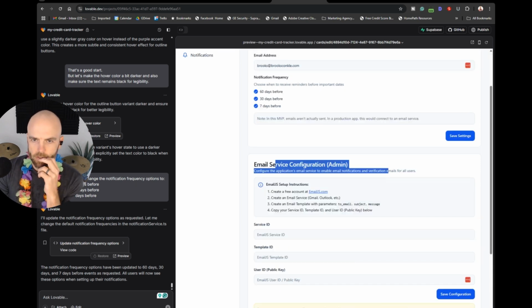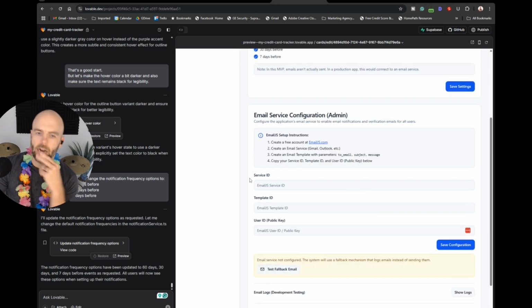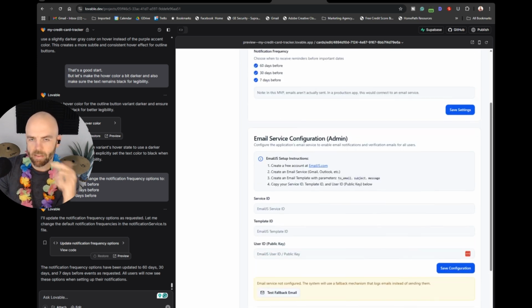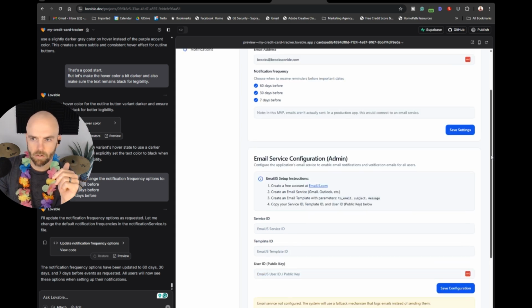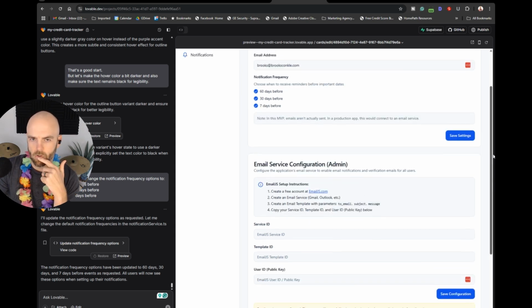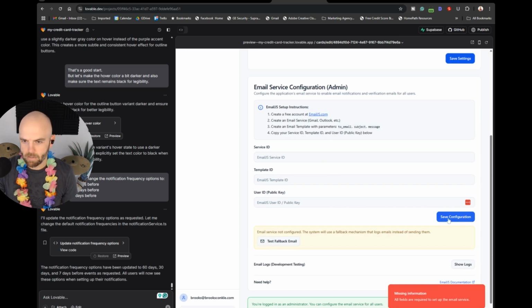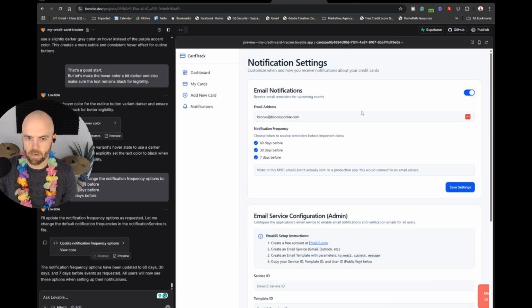Ooh, here we go. Okay, so email service configuration admin. Now I have this screen here because I am the admin. I can't remember if we created this before I connected to Supabase or not. I don't recall. I think what I'll need to do is create another account with test fallback, another account that's not my current user.